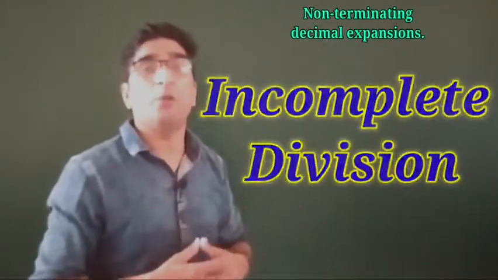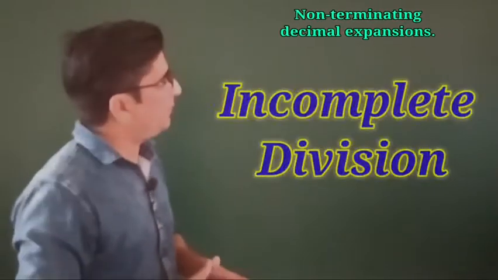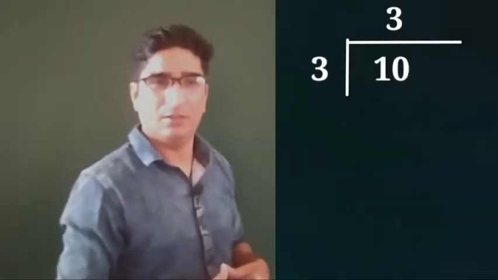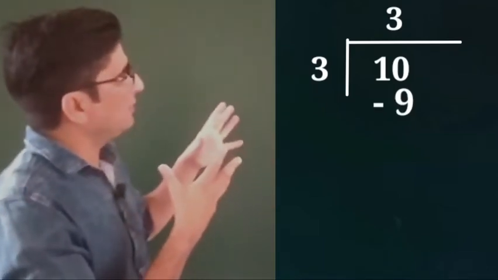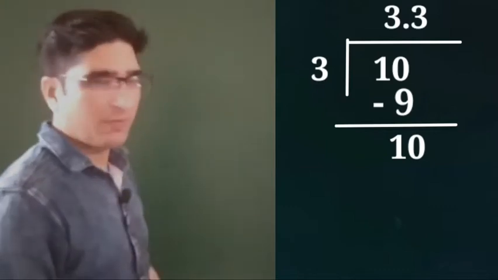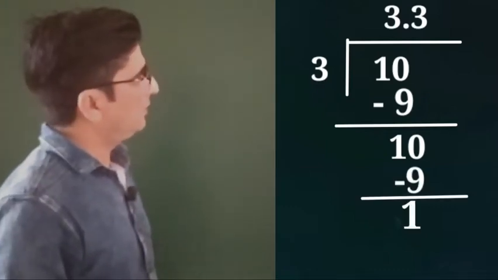It is an incomplete division. Suppose this 10 is divided by 3. If you divide 10 by 3, then you can observe this division. It's never complete.